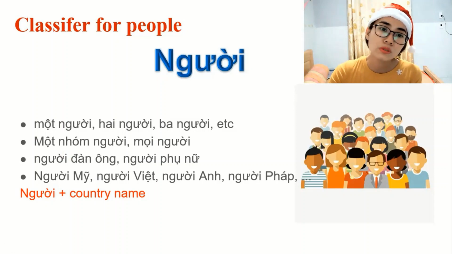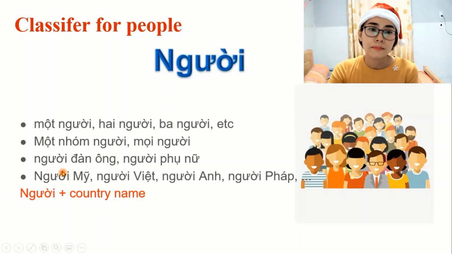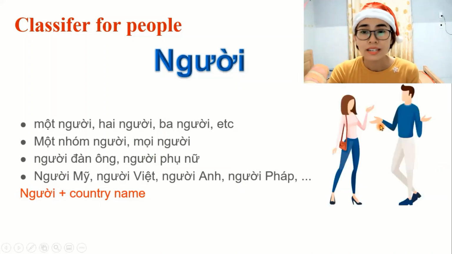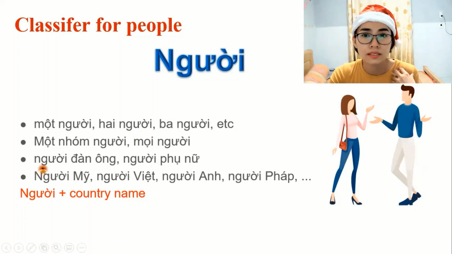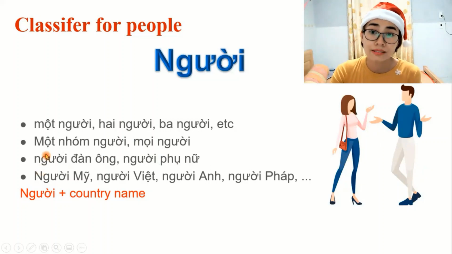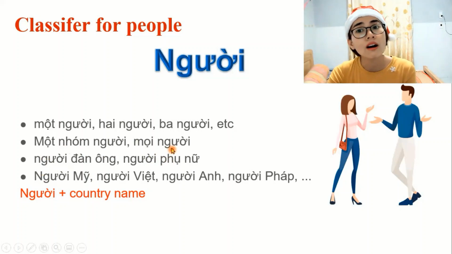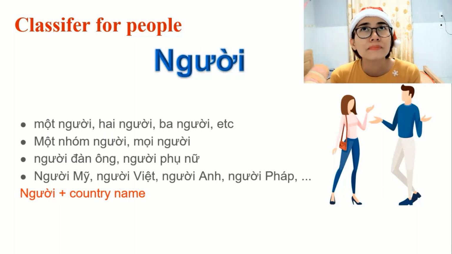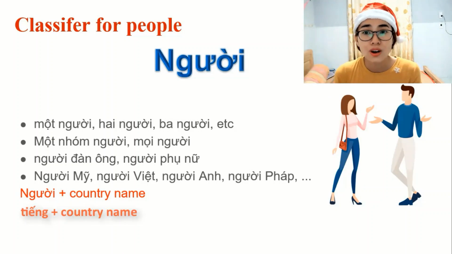Or you can also use người in like a man or a woman. Người đàn ông, người phụ nữ. We have người in common. Every noun here has người. So you know, oh, that's about human, people, person, etc. And you can also use người with the country name to talk about the people of that country. How easy, right? Like we use tiếng to talk about the language that people speak.